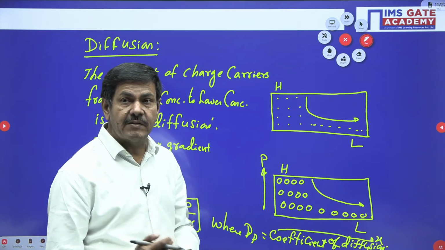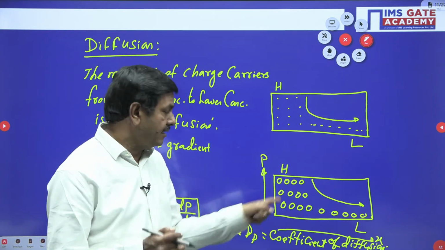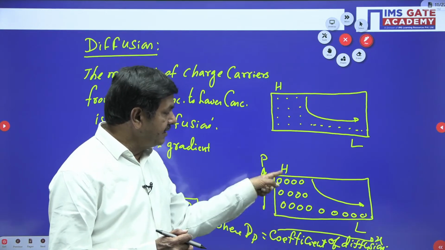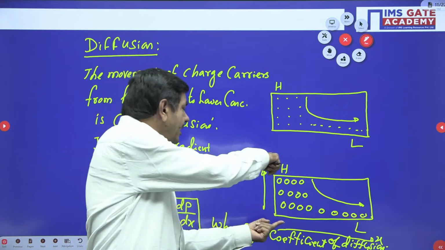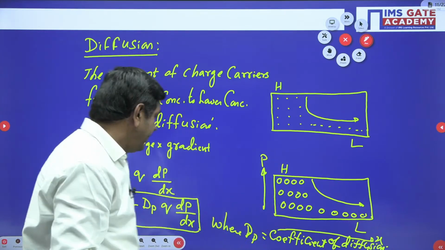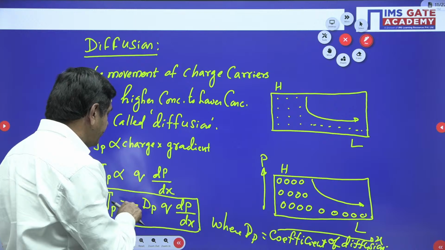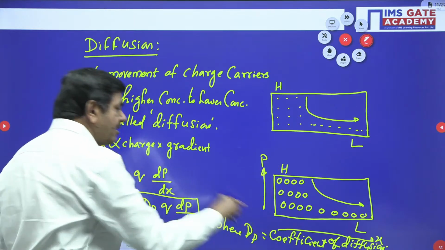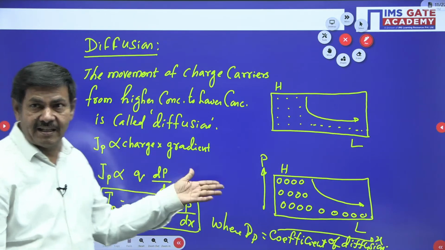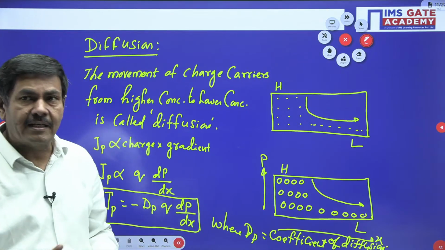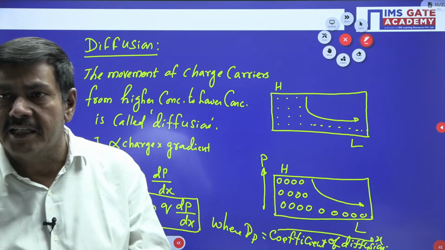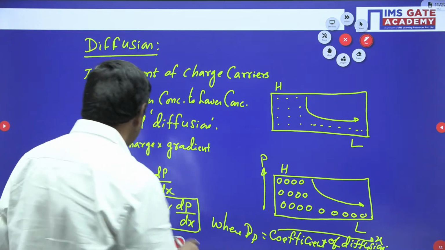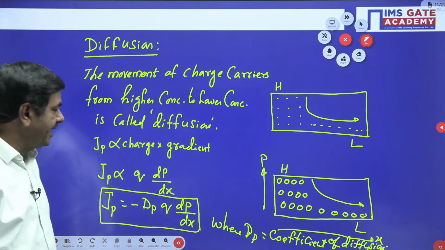The decrease of the concentration at the initial position is what is taken as minus. Minus indicates the decrease of the charge carriers, because with diffusion the concentration is slowly decreasing. That's why it is given the minus sign, understand now.